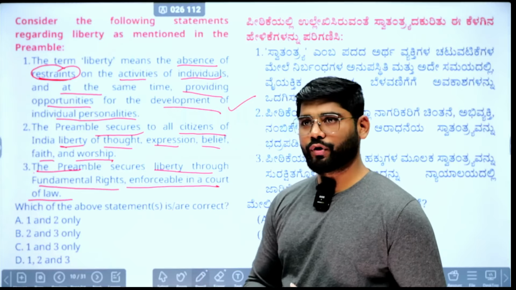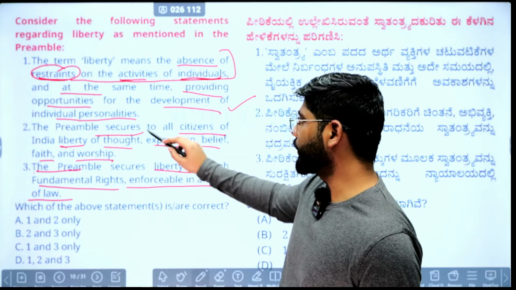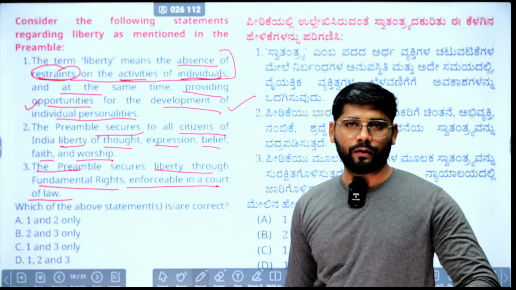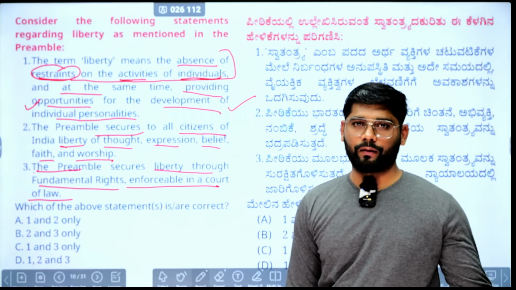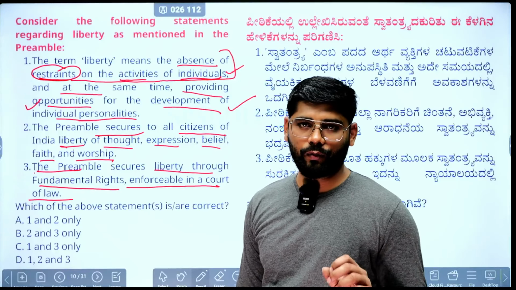And at the same time, if there is a restraint on the individual activity but the opportunity to develop individual personality is given, then there is no liberty, because it will not carry the spirit or the purpose of the liberty. So this is one aspect.